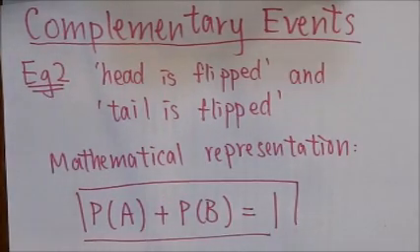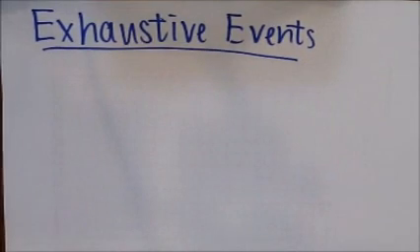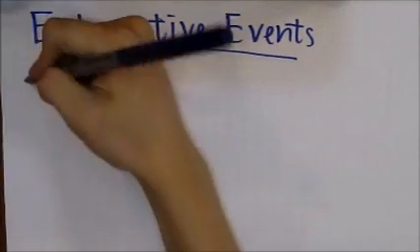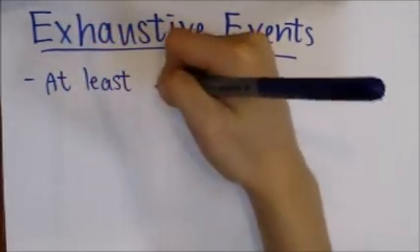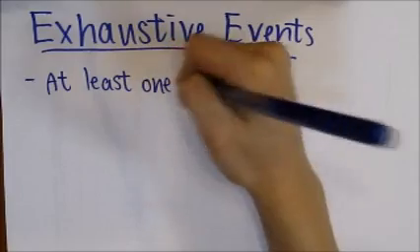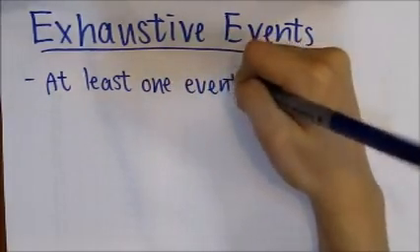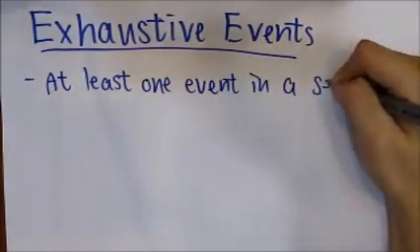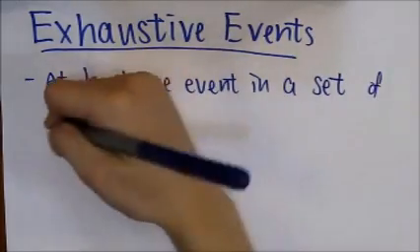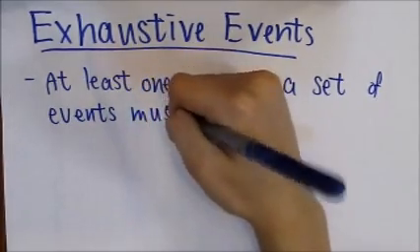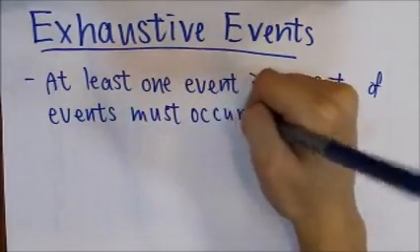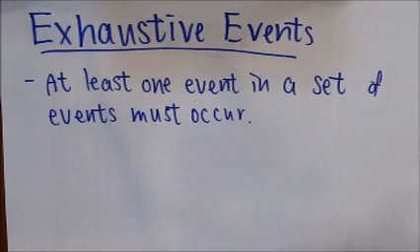And then let's talk about exhaustive events. For exhaustive events, at least one event in the set of events must occur. In other words, the union of the two or more events covers the sample space.